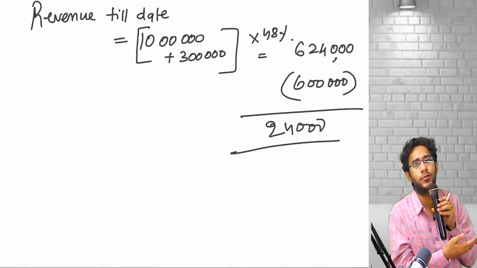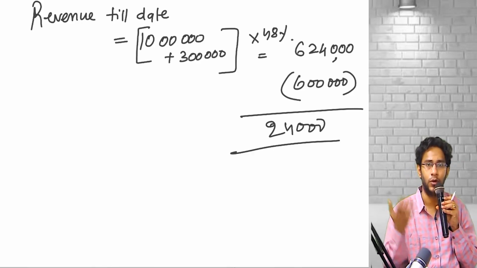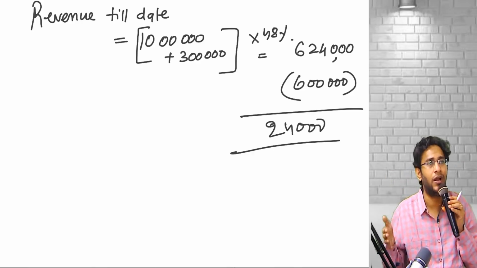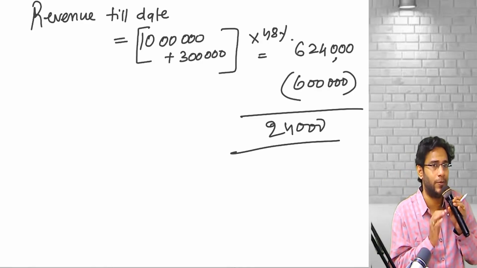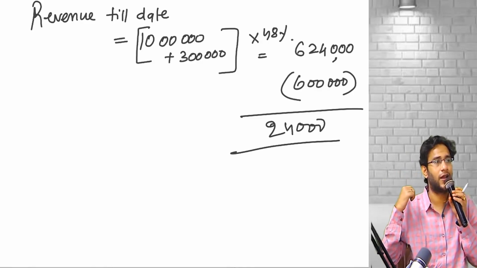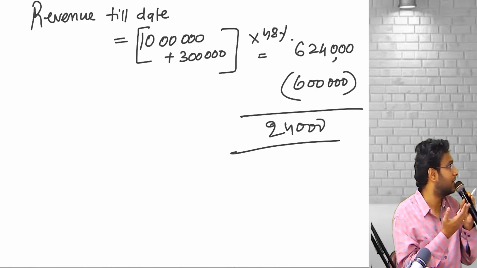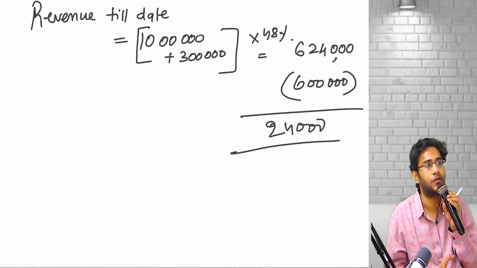The cumulative catch-up adjustment is nothing but the way in which you do your ESOP calculation every year. ESOP calculation, how are you doing? Cumulative till date, how much should be my closing SBP reserve minus what is already recognized in the previous years, and the net amount you book in the current year, correct? Exactly the same story. This is cumulative catch-up adjustment.